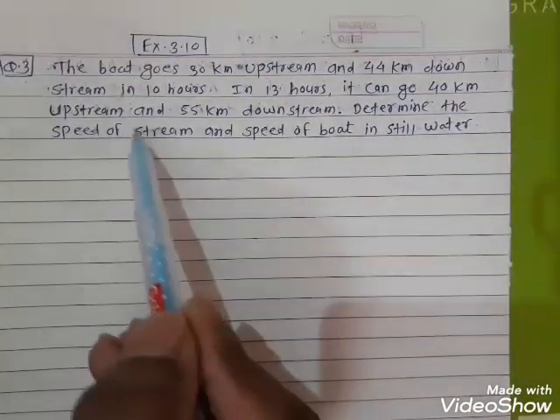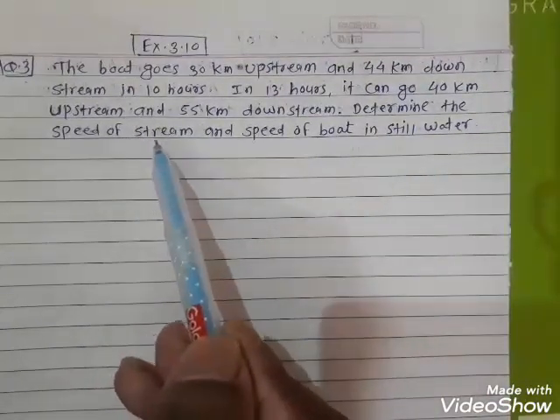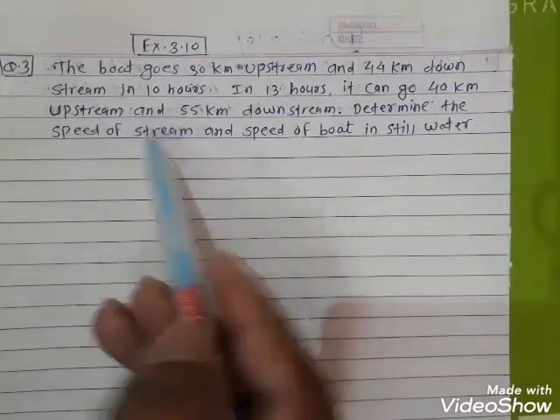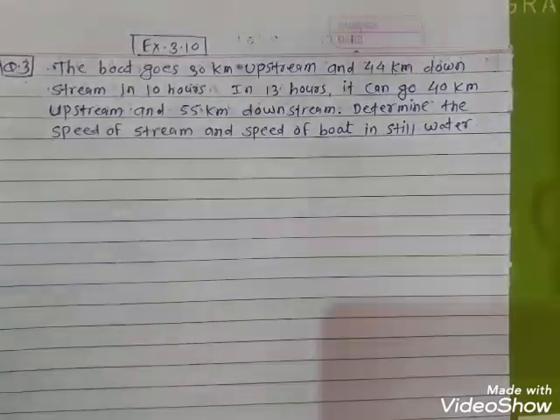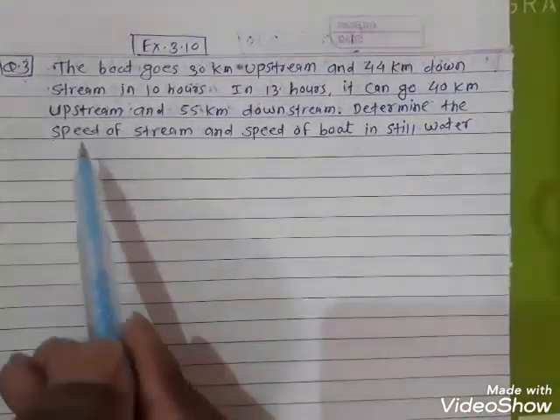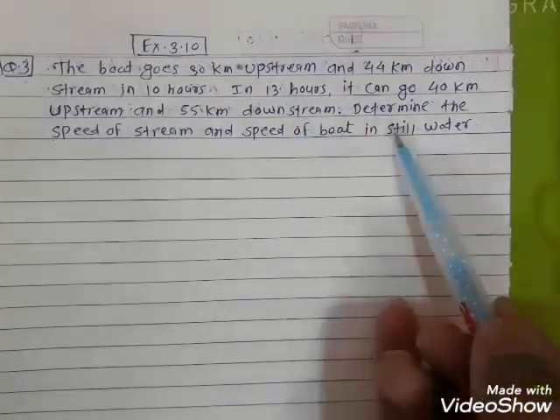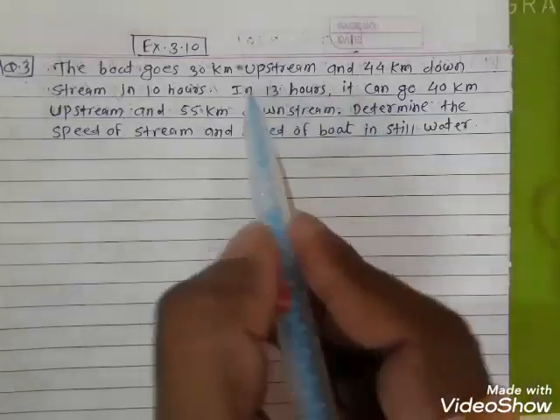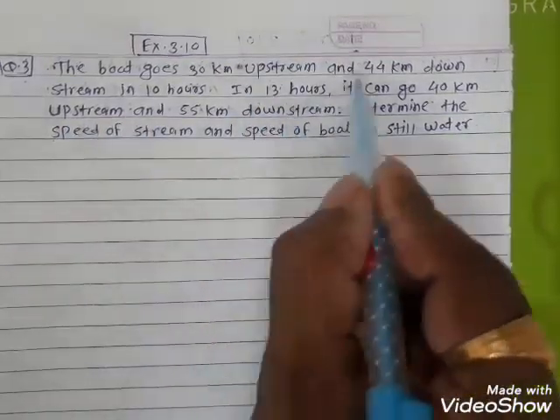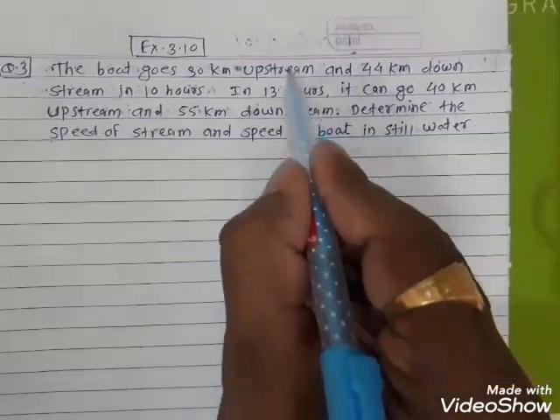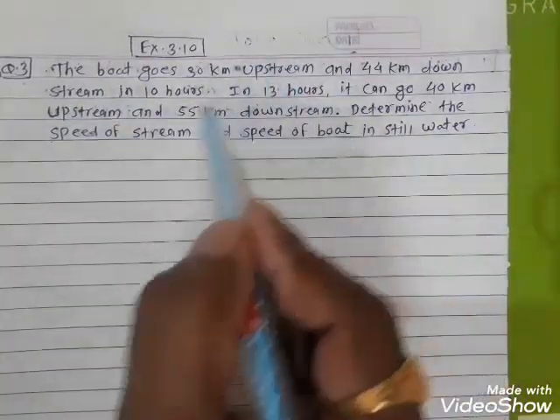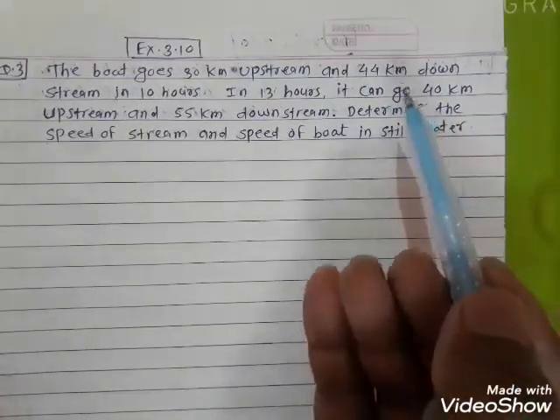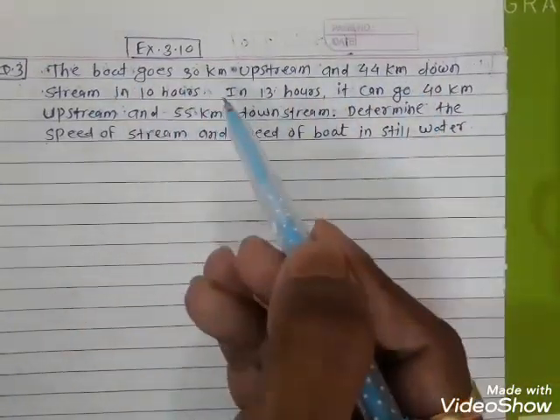First, you have to know what is meant by stream. Stream means a flow of water. Flow of water is called stream, and when water has a flow, then it has a speed. So we have to find the speed of the stream and the speed of the boat in still water. Then there are two more words: the first word is upstream and the second word is downstream. Upstream means in the opposite direction and downstream means along the same direction. That is called downstream.